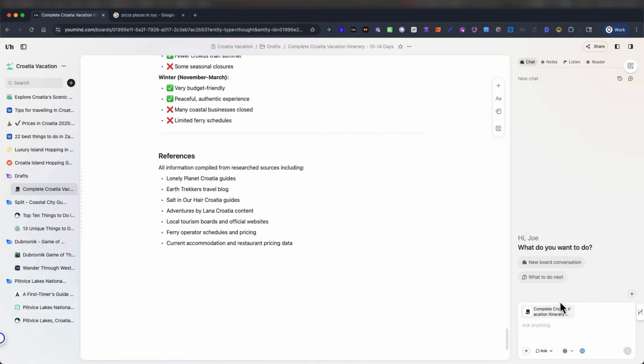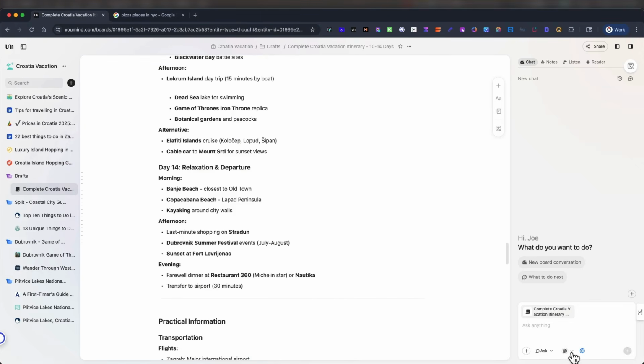Got everything there. Again, we can go over here. We can turn this into an article as well. We can expand on the research. You can turn it into an audio recording. We can create another diagram for it and expand upon it. And at any time,